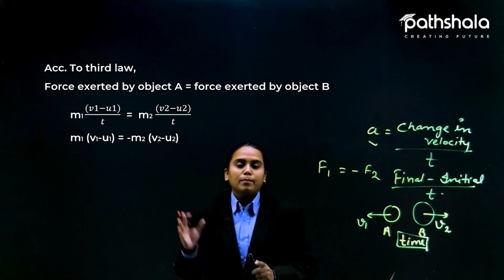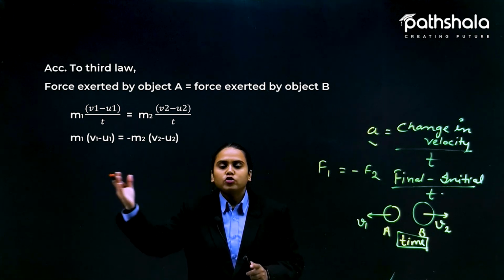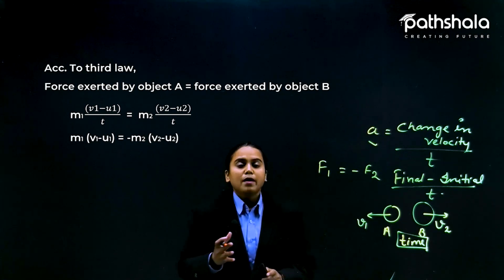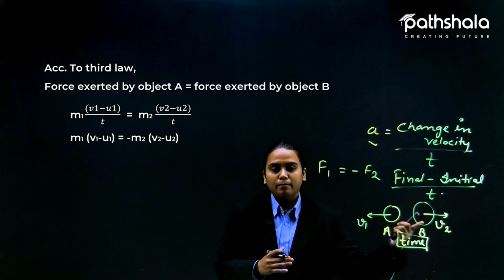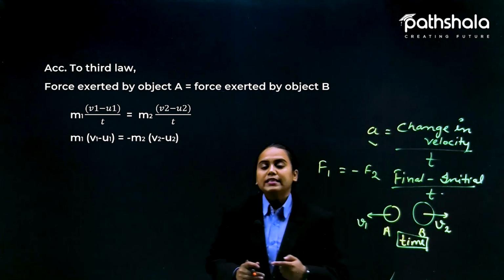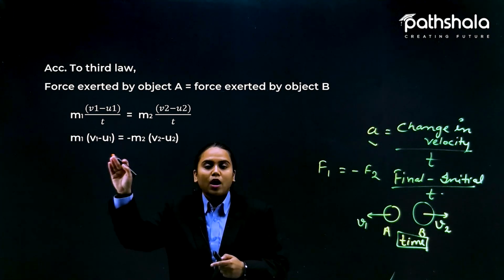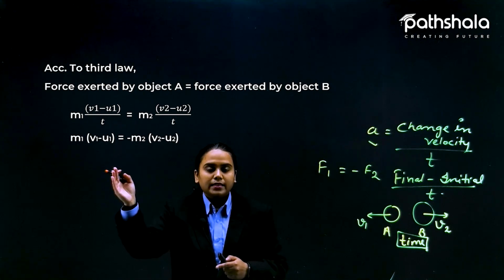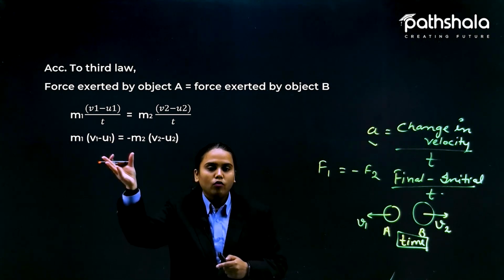Okay, so now because you can take either of these two values as negative, we have taken the force on the B part, the B ball, as the negative one. So now m is taken as minus here. We have taken the minus sign in the overall equation.